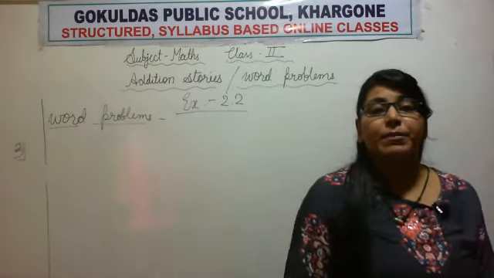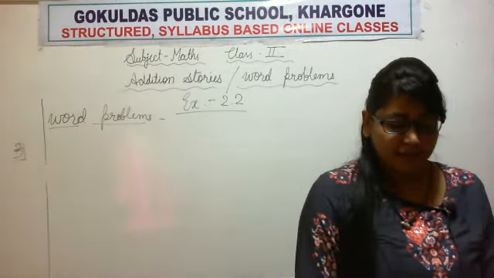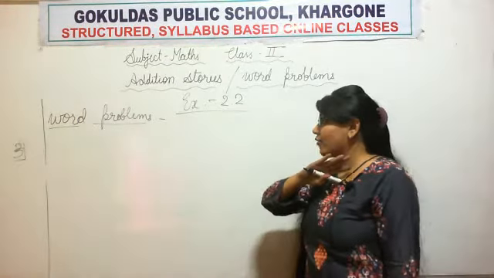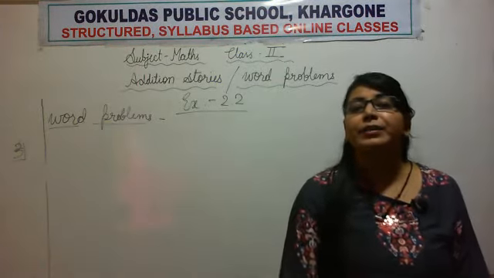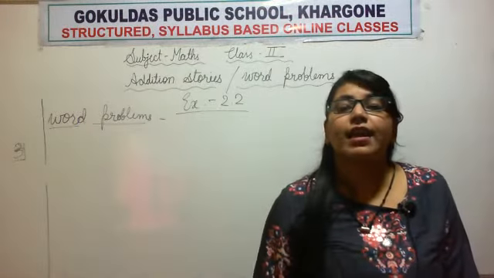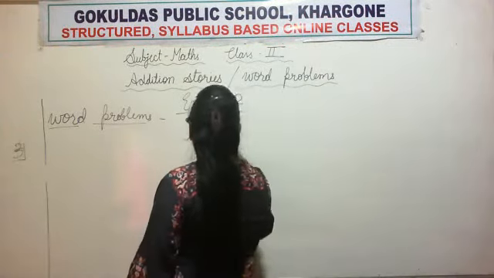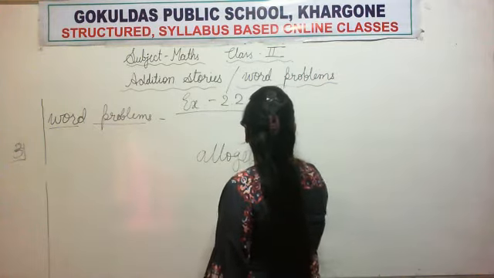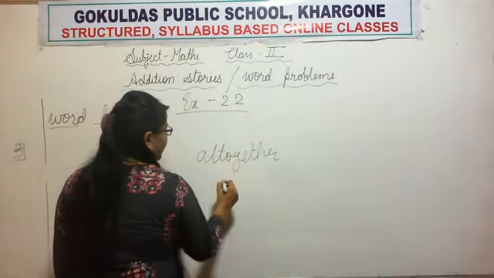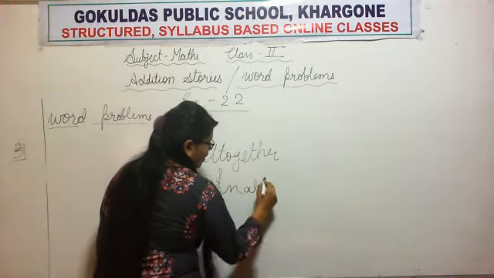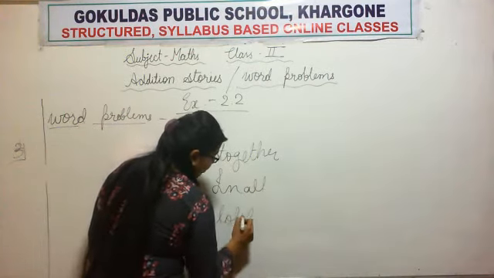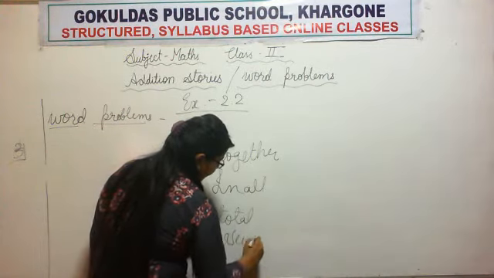Okay. So remember our first class of addition. What did we learn there? We learned the words altogether, in all, total, and sum.